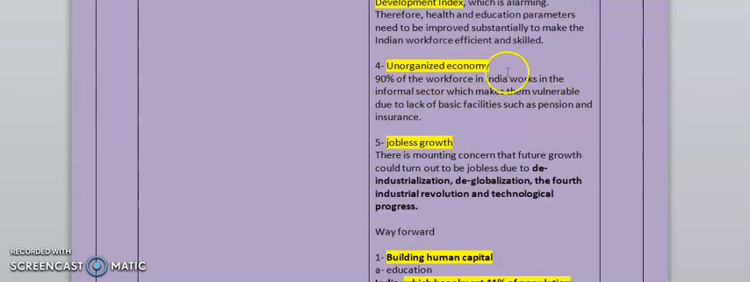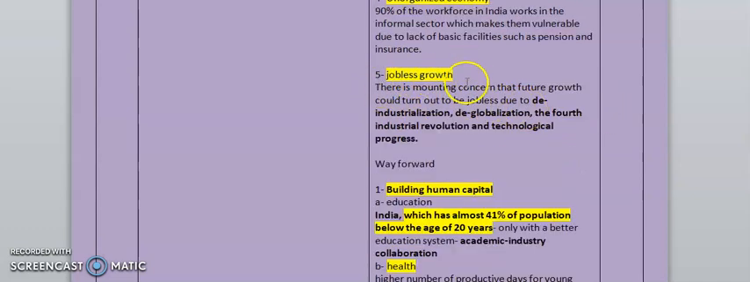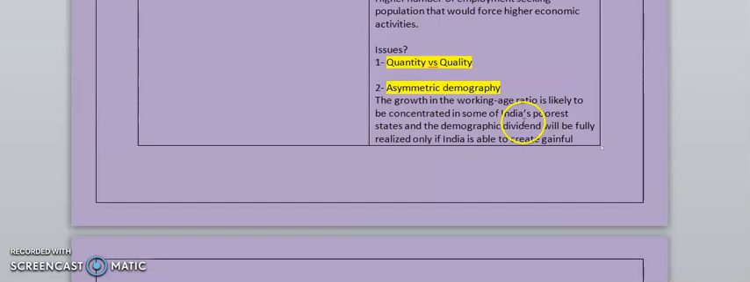For the fourth point, you can use the unorganized economy, as 90% of the workforce in India works in the informal sector, which makes them vulnerable due to the lack of basic facilities such as pension and insurance. And the fifth point is jobless growth. There is mounting concern that future growth could turn out to be jobless due to deindustrialization, deglobalization, the fourth industrial revolution, and technological progress. So these are some issues related to